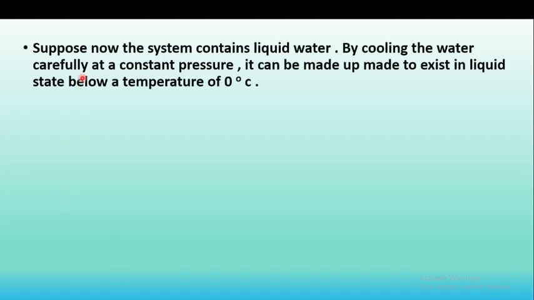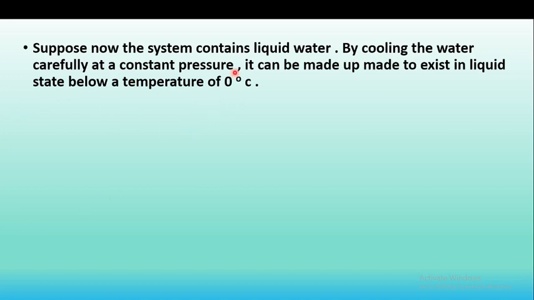Now suppose the system contains liquid water. By cooling the water carefully at a constant pressure, it can be made to exist in the liquid state below a temperature of 0 degrees Celsius.